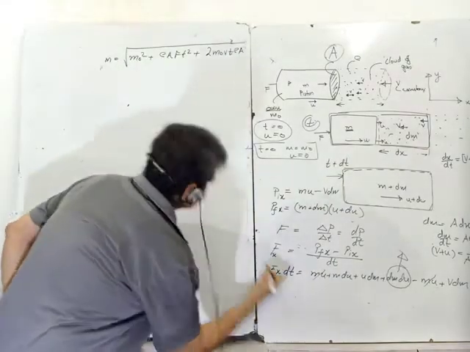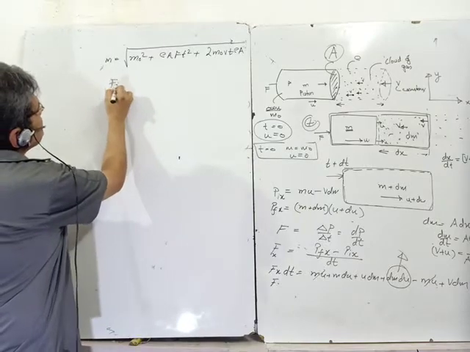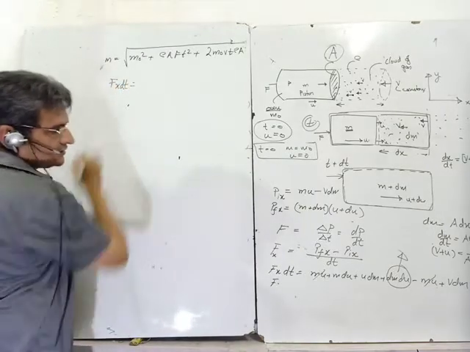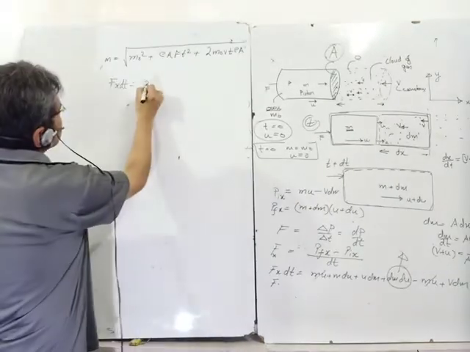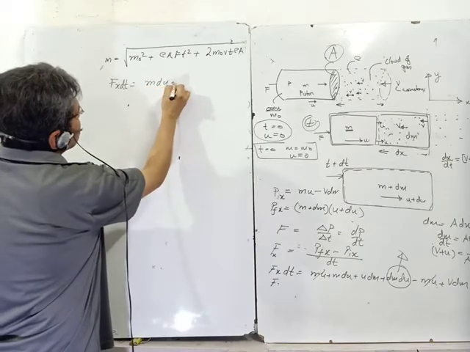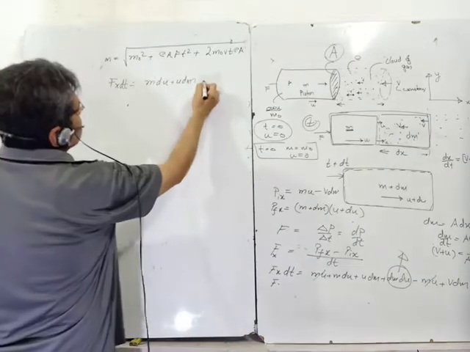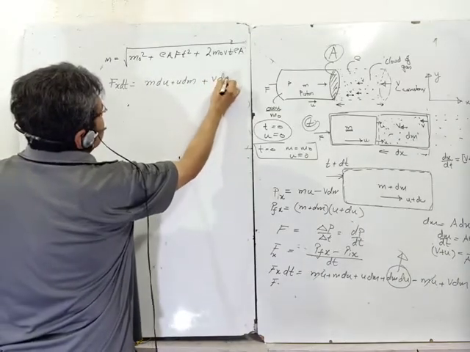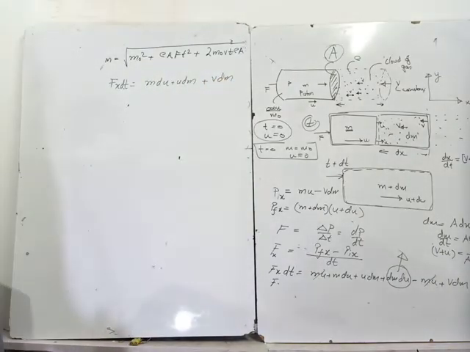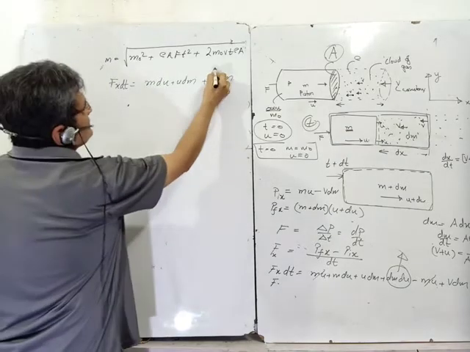So Fx into dt is equal to m du plus u dm plus v dm. This is one relationship I have got. Now this is constant.